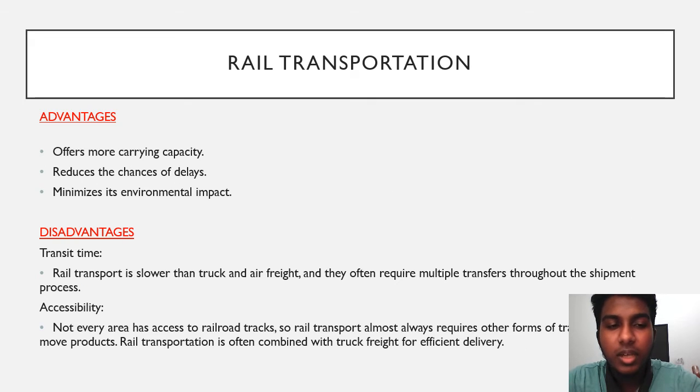Next, the advantages of rail transportation: it offers more carrying capacity, reduces the chances of delays, and minimizes environmental impact. As for the disadvantages, one is transit time. Rail transport is slower than truck and air freight, and it often requires multiple transfers throughout the shipment process. Another is accessibility. Not every area has access to railroad tracks, so rail transport almost always requires other forms of transportation to move products, and it is often combined with truck freight for efficient delivery.